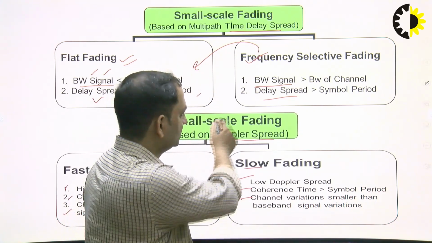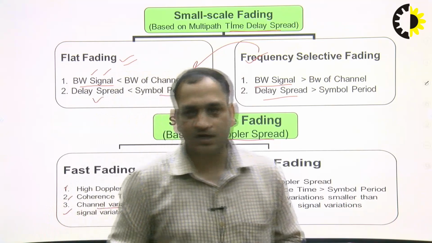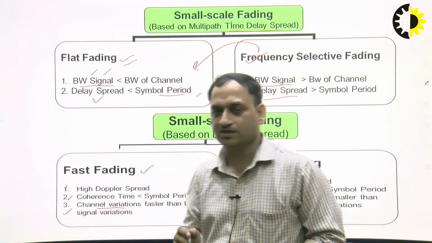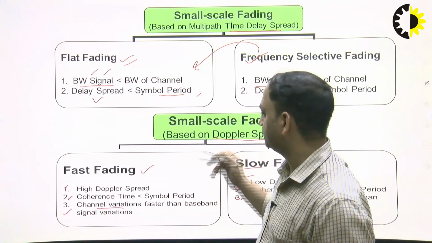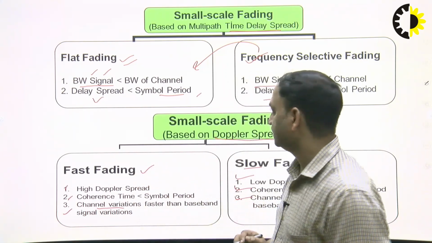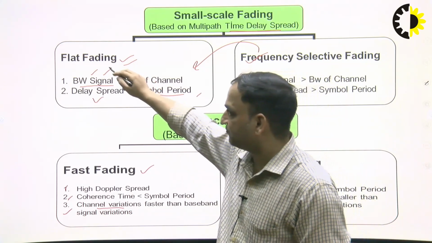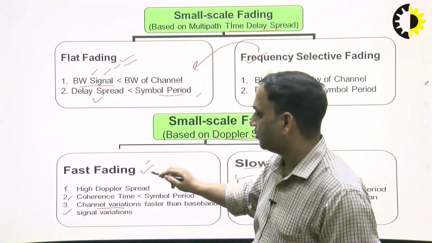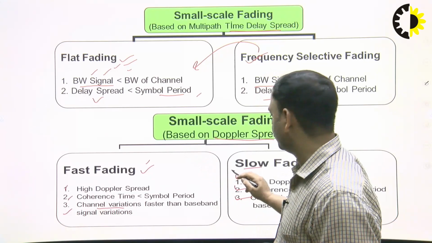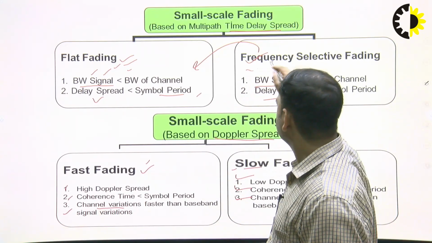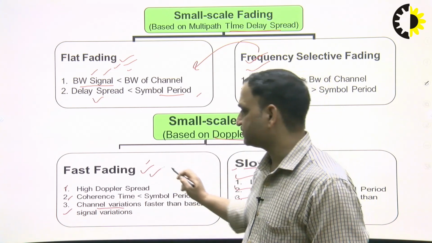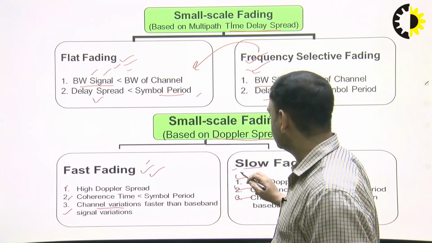So if we look at all four, what is the best combination out of flat fading, frequency selective, fast fading and slow fading? The first combination is flat fading with fast fading, or flat fading with slow fading. The second combination can be frequency selective fading with fast fading, or frequency selective fading with slow fading.